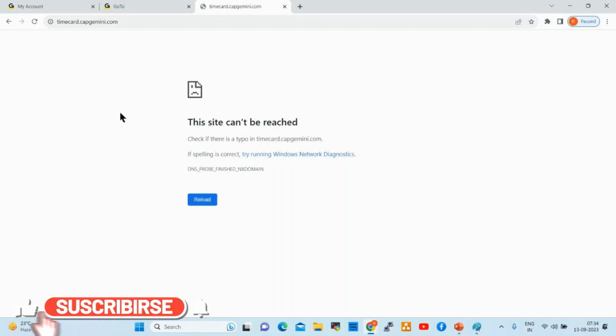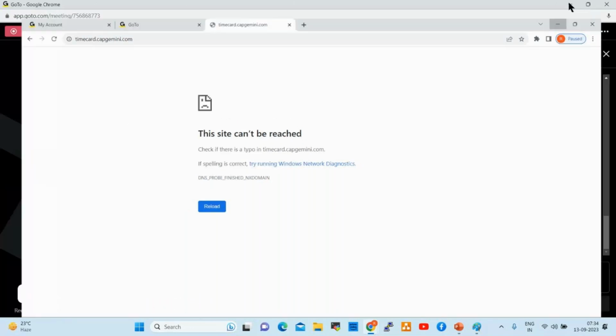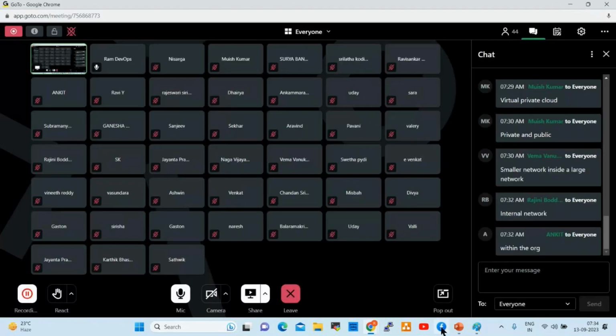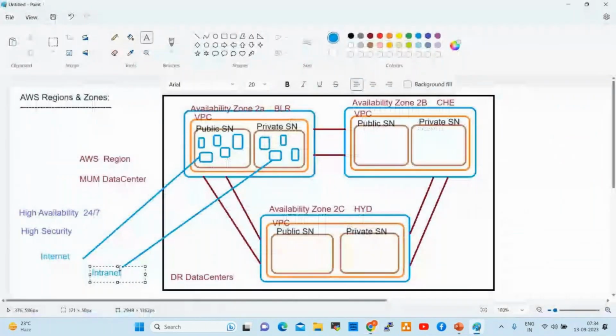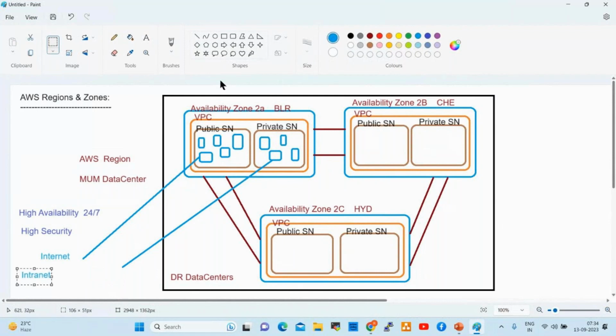Through the internet, first we connect to a VPN. VPN is a virtual private network. If you want to connect to your private network, there is one layer, which is the VPN.